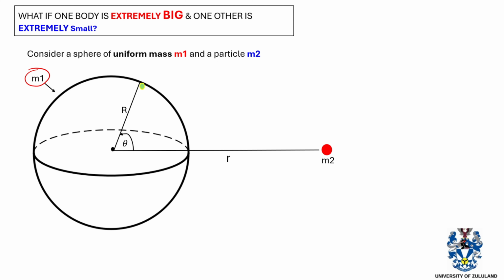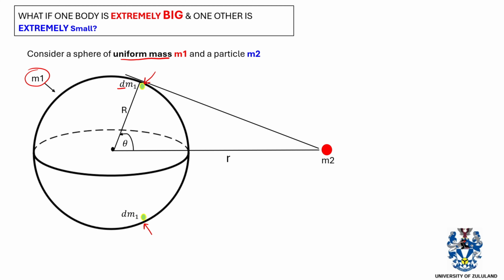Basically in physics, whenever you have something with a uniform distribution of mass, you are going to look at pieces of it. You will not consider the whole sphere, but only small parts of the sphere. So we'll consider this small part here and call it dm, and also consider another small part here. I'll just say this is dm1 because it is a very small portion of this sphere of uniform mass. In calculus, whenever we write d before something, we say it's a differential mass. In this case, we are just taking a smaller piece of the sphere's mass.